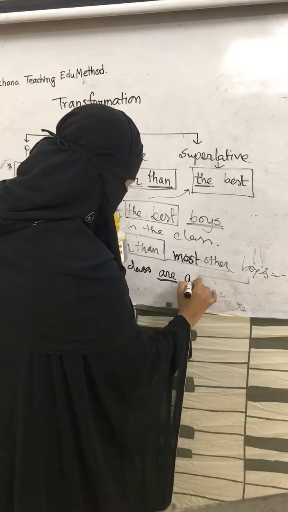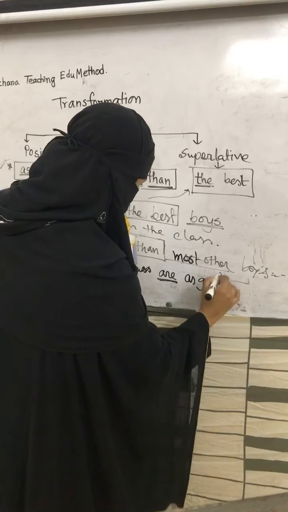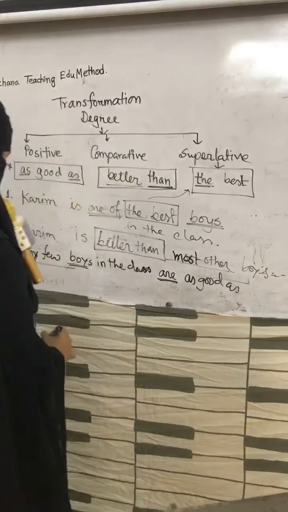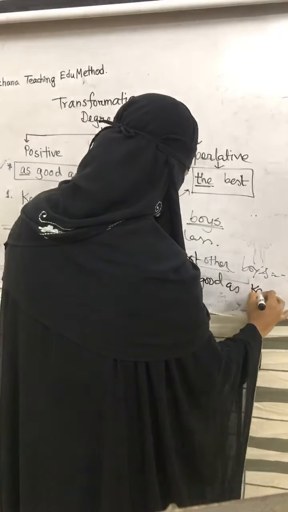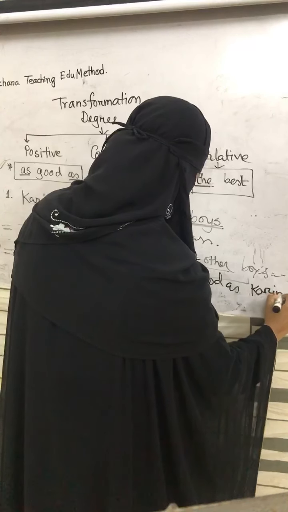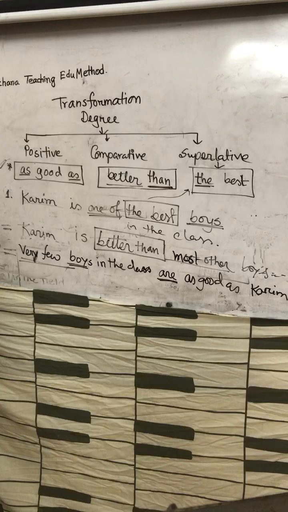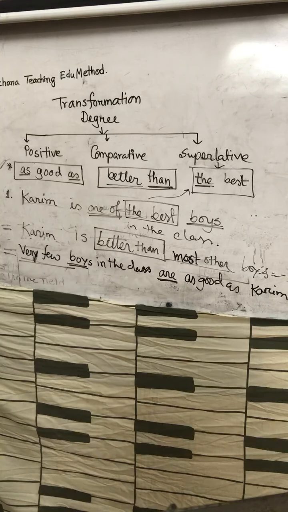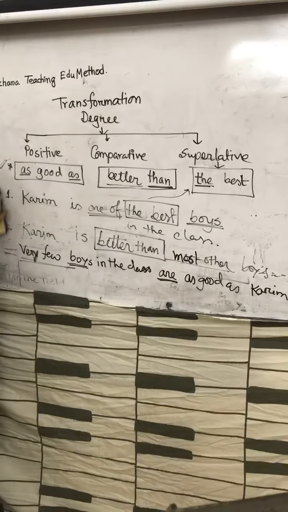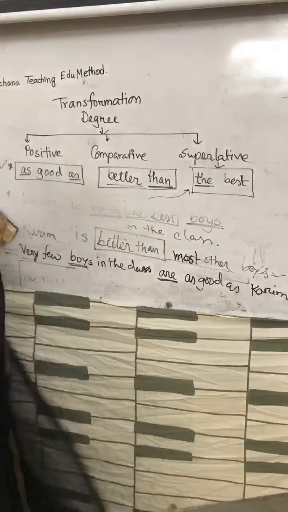Now change the degree as good as, and then subject Karim. As good as Karim. So these are the two rules, and we have an exceptional rule also. If we finish the exceptional rule, this topic will be finished.